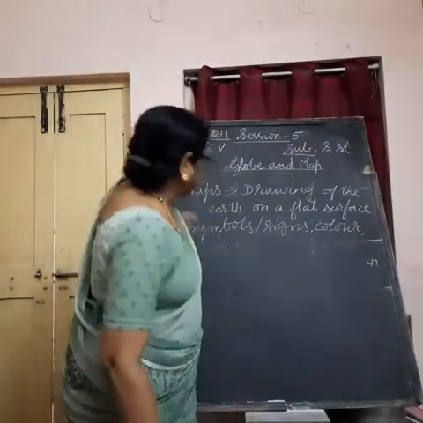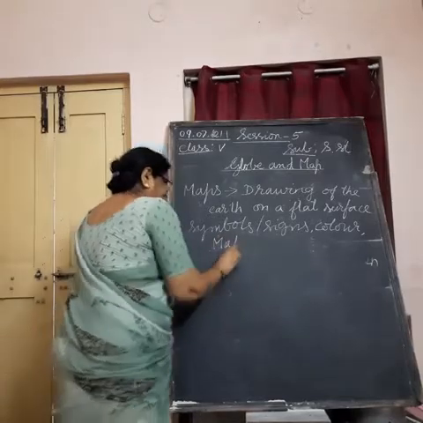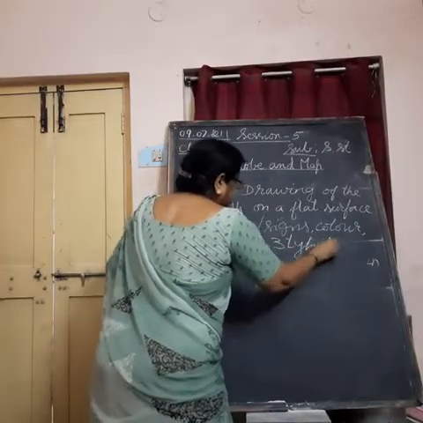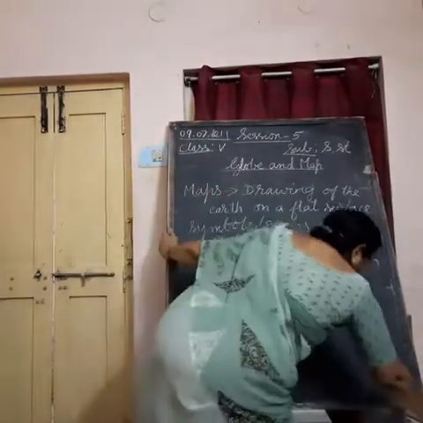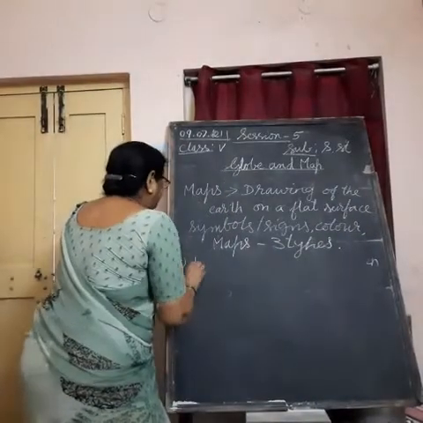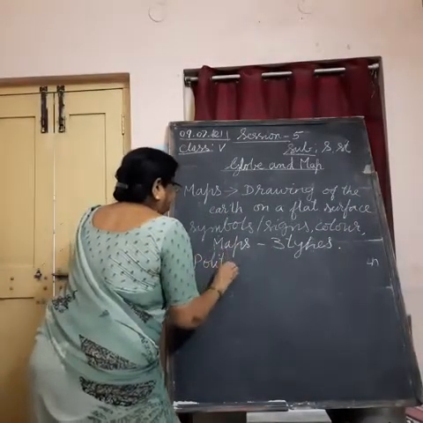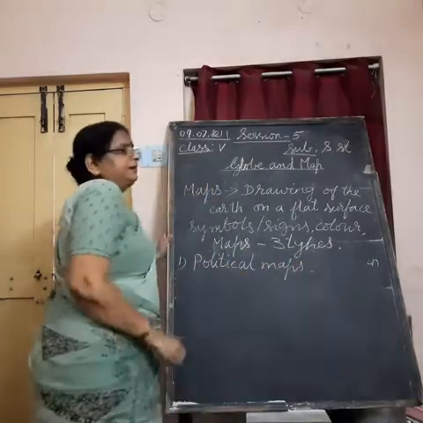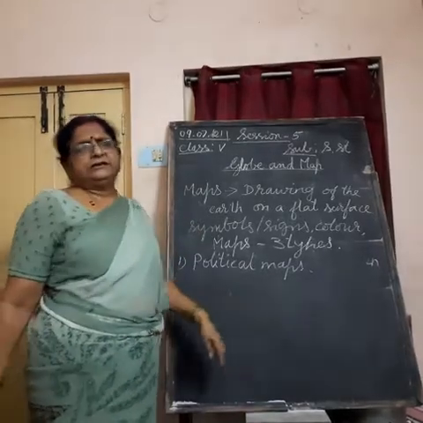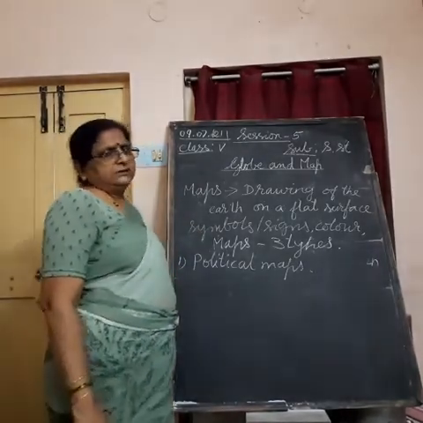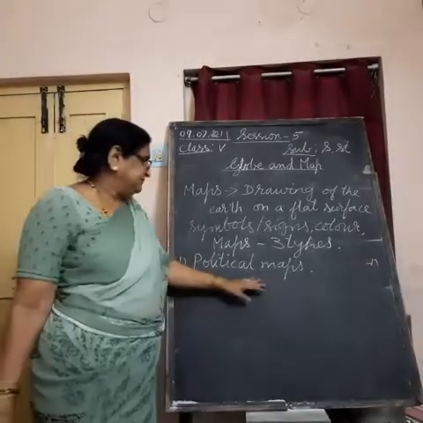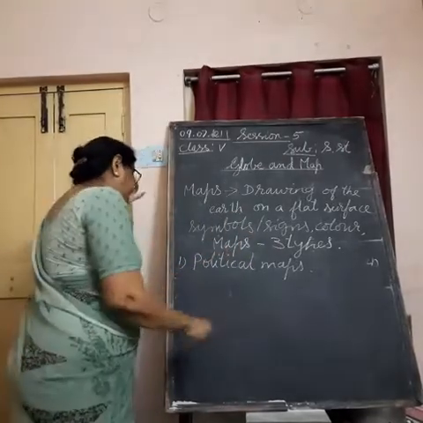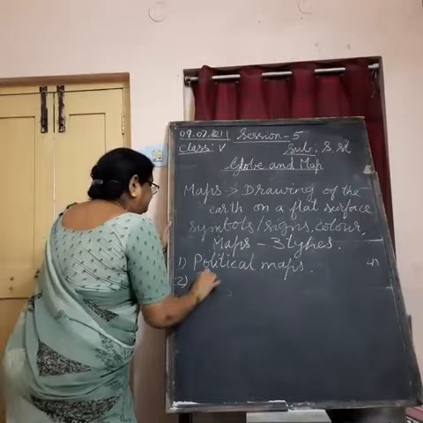So maps can be of three types. Maps are of three types. What are these three types of maps? First one is political maps. These political maps show us different countries, continents, villages, states, etc. with their boundaries. Then physical maps.